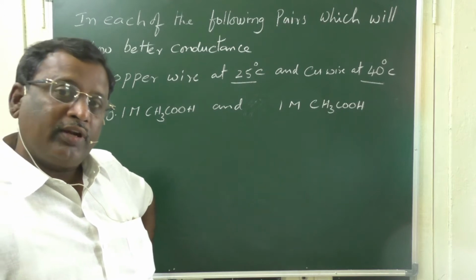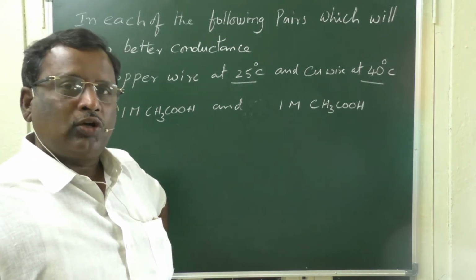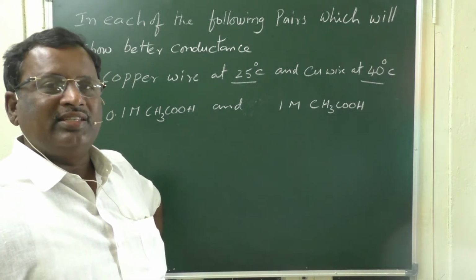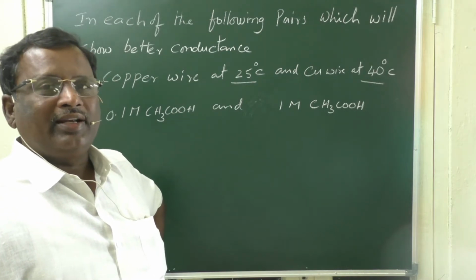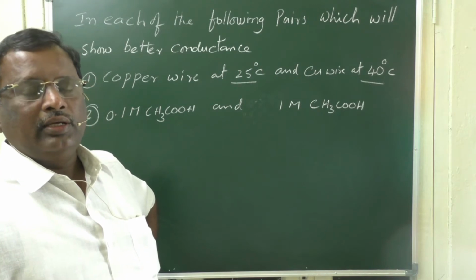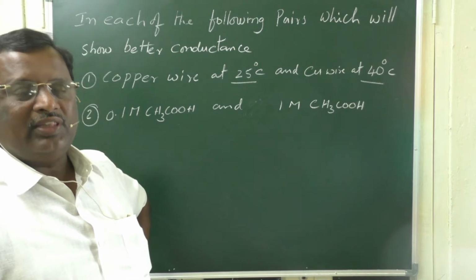But in the case of electrolytic conductors, the effect of temperature is different. In electrolytic conductors, as temperature increases, dissociation increases, that is why conductance increases. So, in the first case here, the conductance of a metallic conductor decreases with temperature.